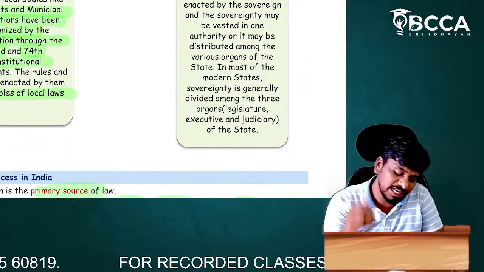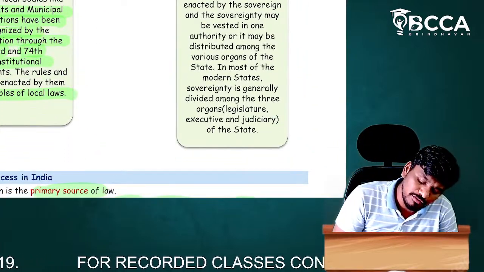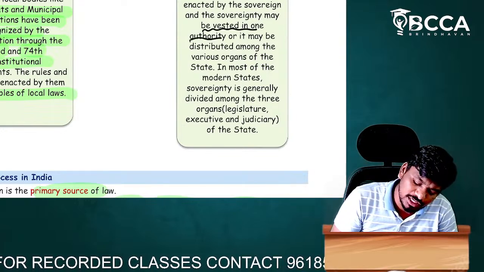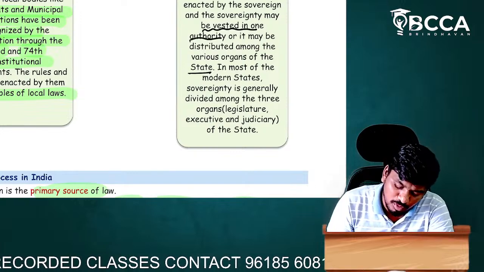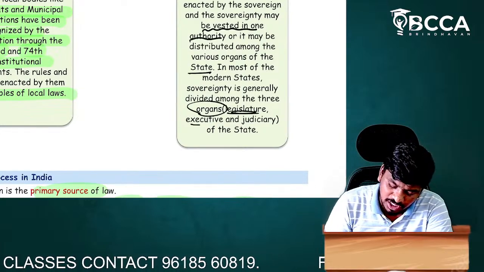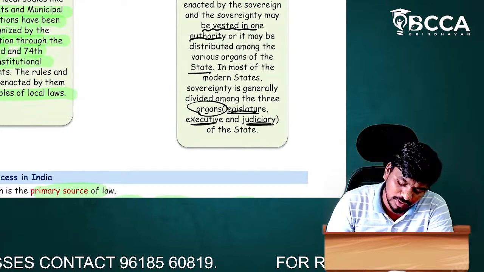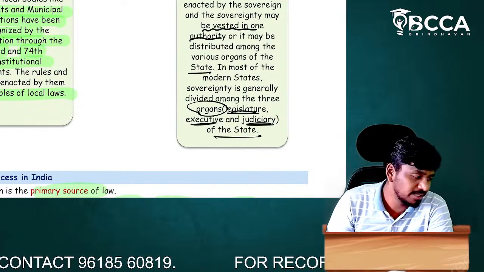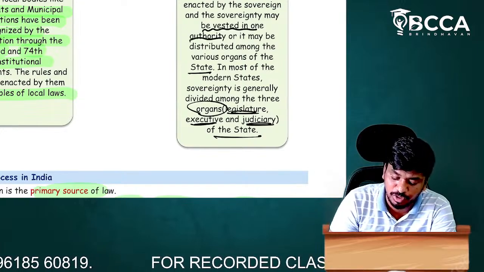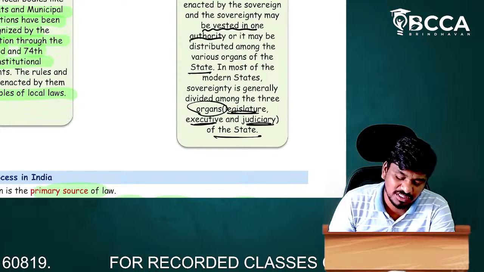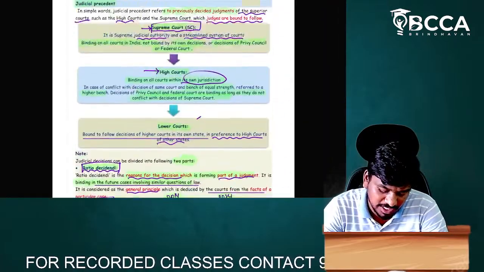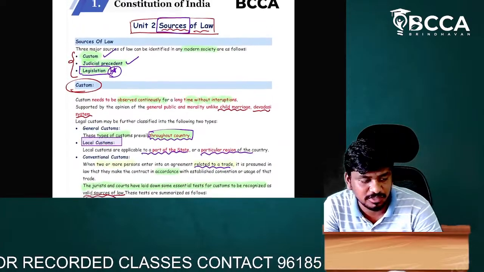Laws are supposed to be enacted by sovereignty vested in one authority, or it may be distributed among the various organs of the state. In most modern states, sovereignty is generally divided among three organs: the legislature, the executive, and the judiciary of the state. So these are the subordinate legislations, and before concluding, I'll just revise once and we'll conclude the session.